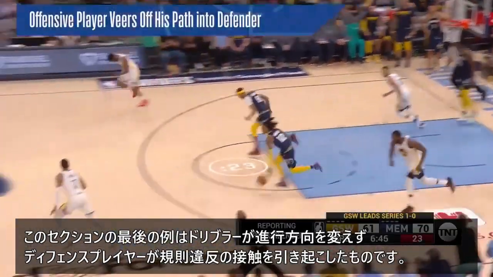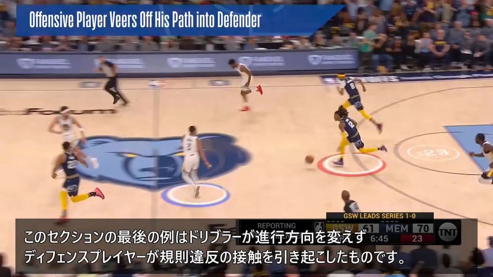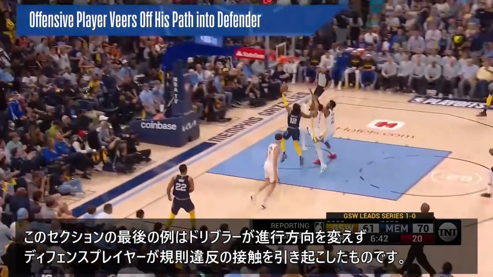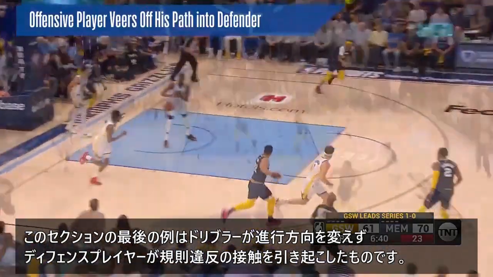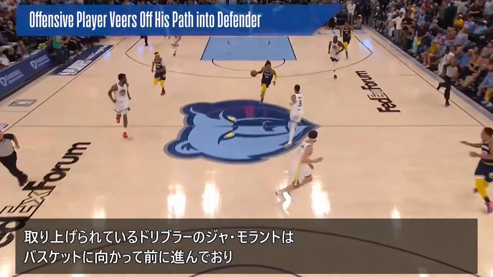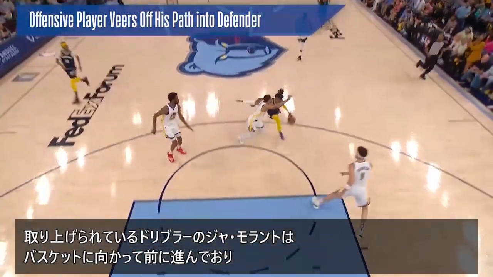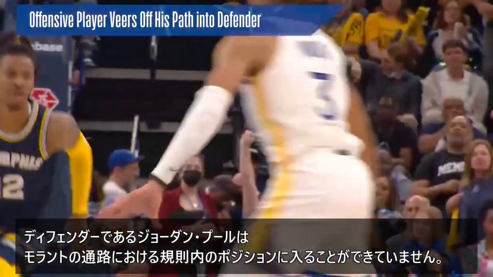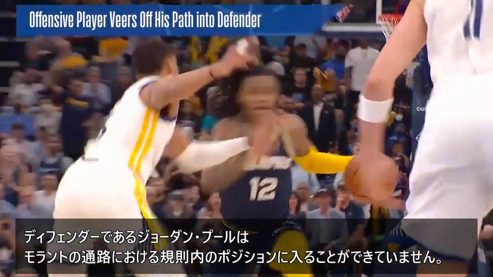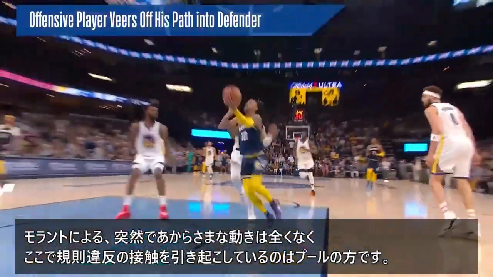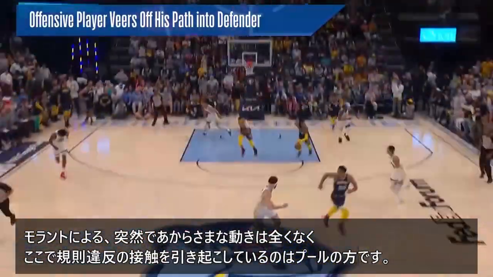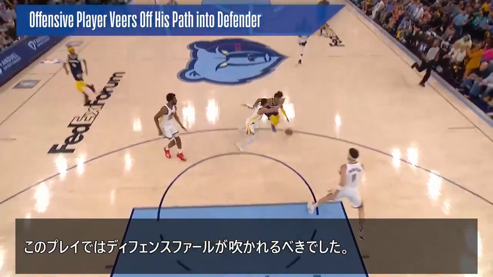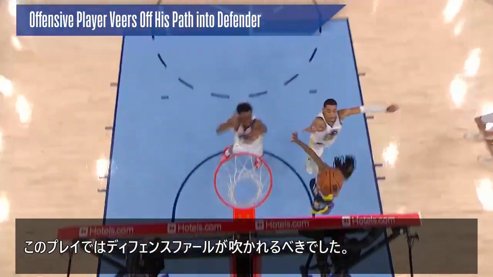The final example in this section will show a dribbler who does not veer off his path, and instead it is the defensive player who initiates illegal contact. The highlighted dribbler, Ja Morant, drives toward the basket, and his defender, Jordan Poole, is not able to establish legal position in Morant's path. There is no abrupt or overt movement by Morant, and again, it is Poole who initiates the illegal contact here. A defensive foul was needed on this play.